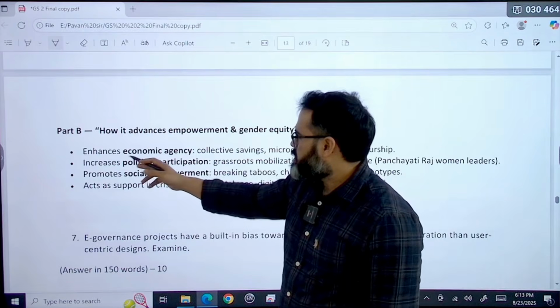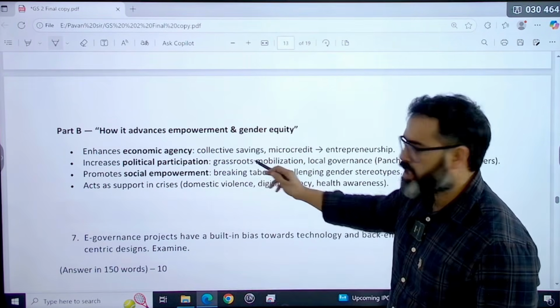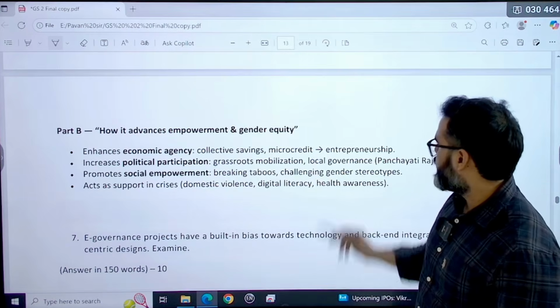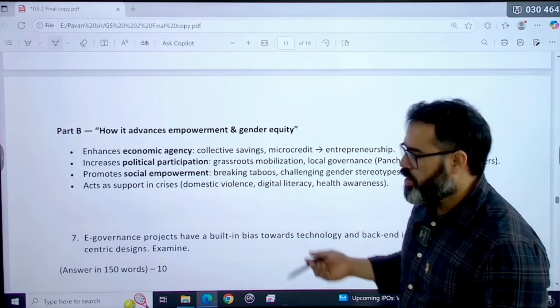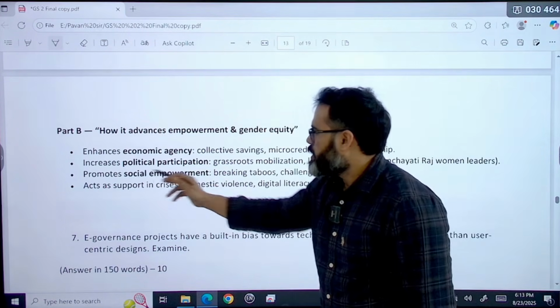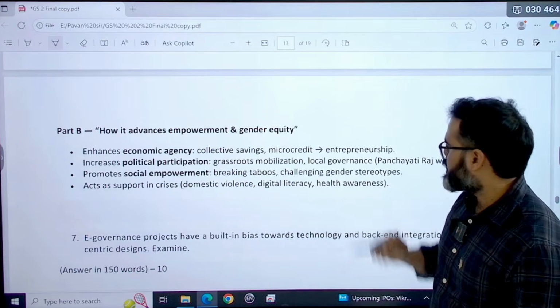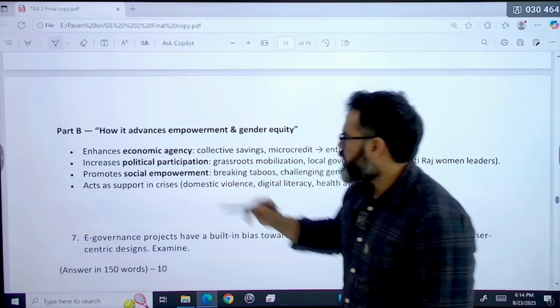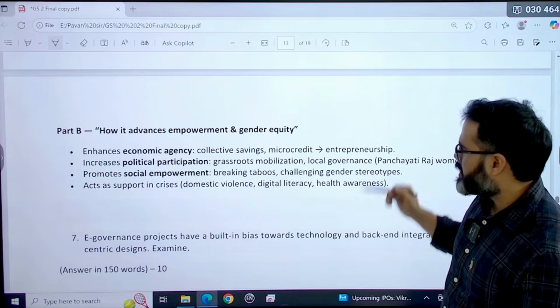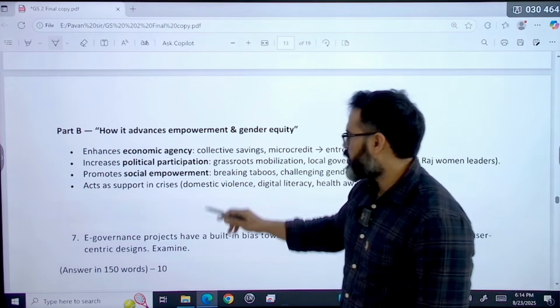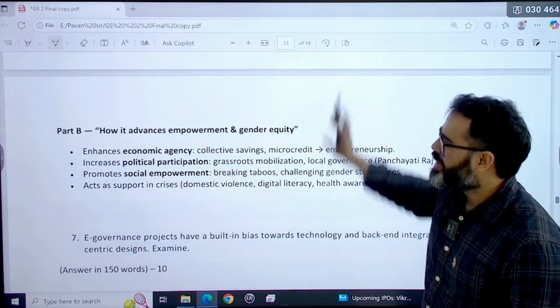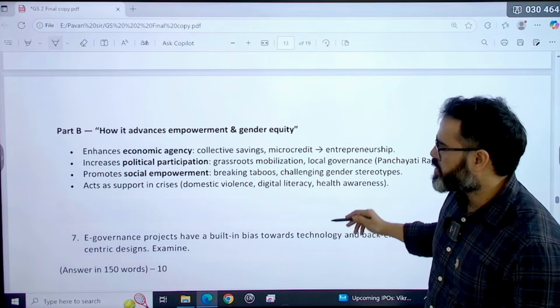See, it enhances economic agency, for example collective savings and microcredit lead to entrepreneurship, they will open a startup. It increases political participation like Gram Panchayat elections, promotes social empowerment, breaking taboos, challenging gender stereotypes, and acts as a support in crises like domestic violence, digital literacy, health awareness, that you can write. This is also an easy question, not as difficult.